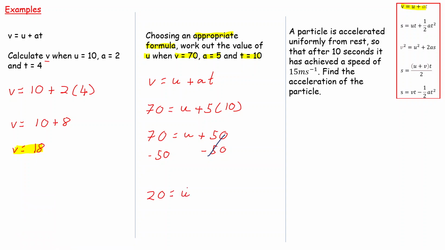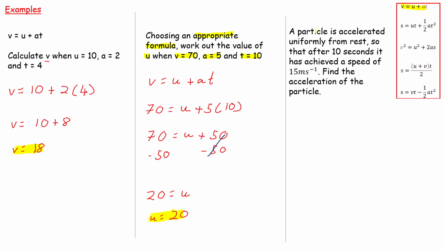So U is equal to 20, which I can write like this: U is equal to 20. And that is my answer. This time I had to pick a formula, which happens to be the first one again. I put in my missing values, I substituted them in, and I rearranged to find U. So that is really good.